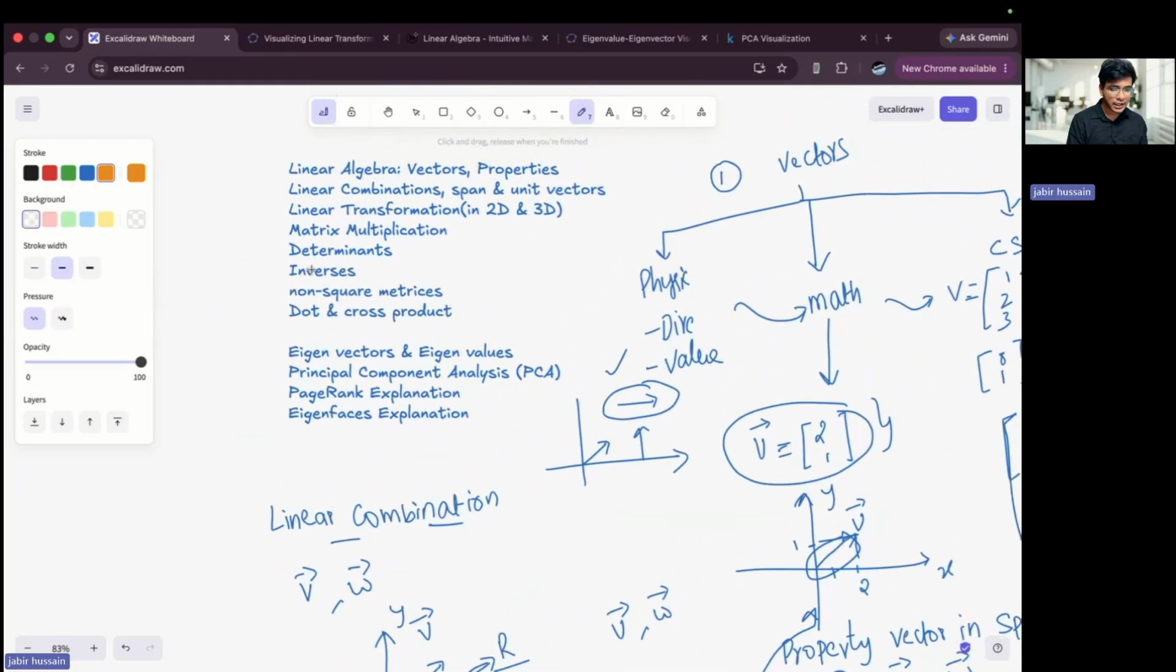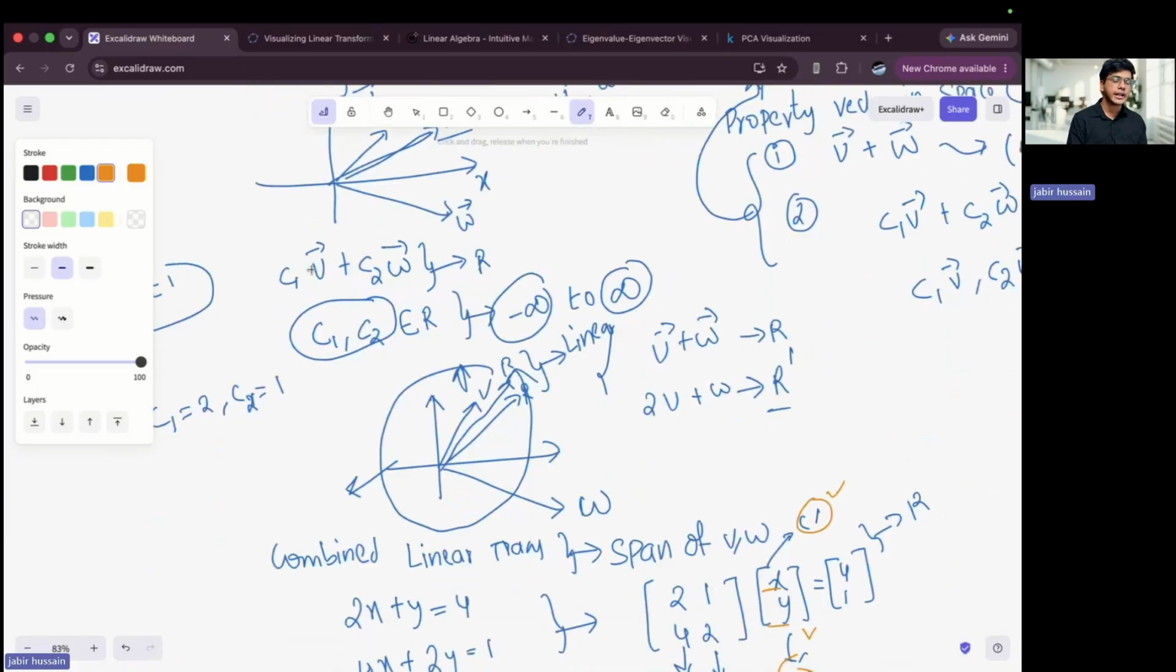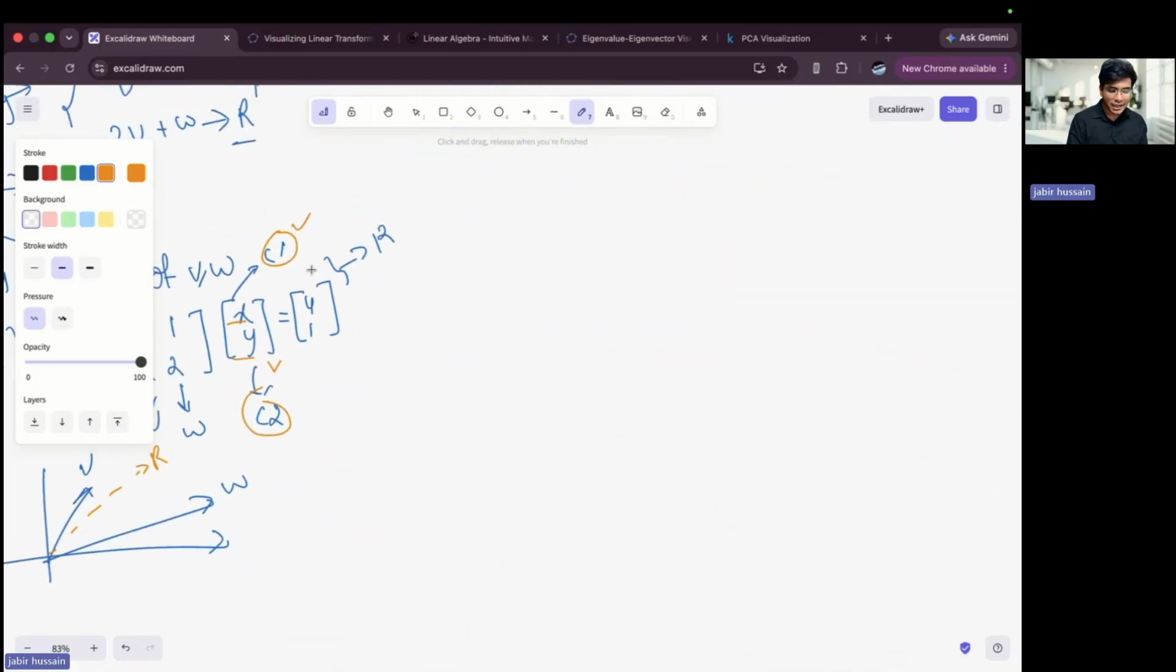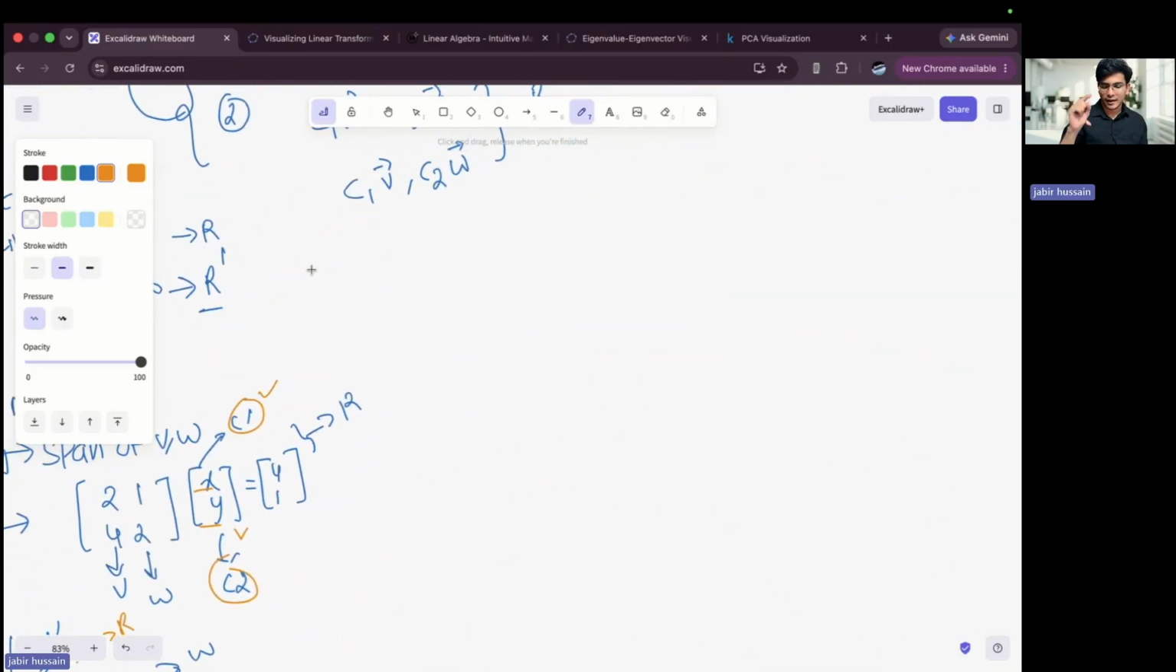Now after linear combination, the most important topic to understand eigenvalues is linear transformations. Linear transformations is a really important concept, and this concept opens up your eyes. You have to understand this concept to understand the entire linear algebra. As I said, the fundamental part of linear algebra are vectors.